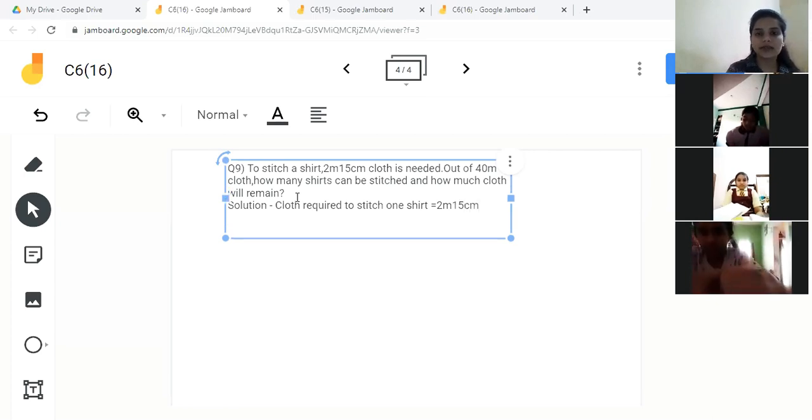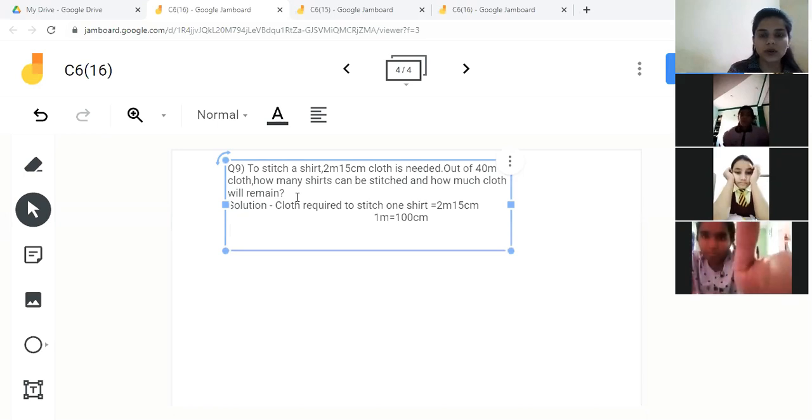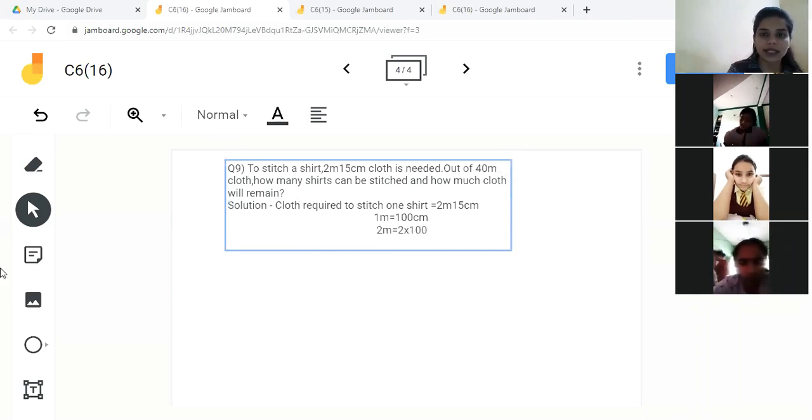Now children, one important thing is that first of all convert meter into centimeter. So you know 1 meter equals what? 100 centimeter. So 2 meter will be equal to what? 200 centimeter. 2 multiplied by 100.